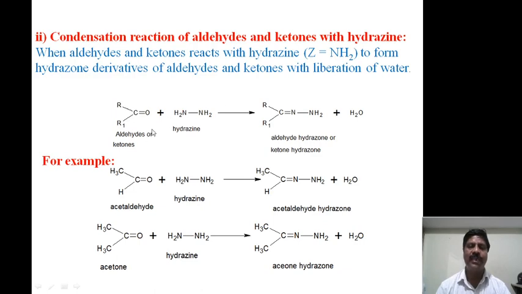Therefore aldehydes and ketones react with hydrazine by putting NH2 in the Z place. If it is an aldehyde, then it becomes an aldehyde hydrazone, or if it is a ketone, then a ketone hydrazone will be formed.